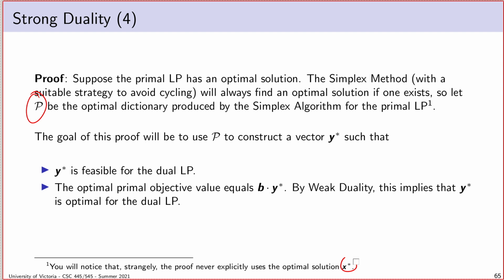So what we're going to do in the proof is construct this vector y star and then demonstrate that it's feasible for the dual, and also that this, which is the dual objective value for y star, is equal to the optimal primal objective value. And we know by weak duality that you couldn't get a better dual objective value than one that equals the primal objective value. That'll be sufficient, therefore, to show, if we can show this point and this point here, both of these together show that y star is indeed an optimal solution to the dual LP.